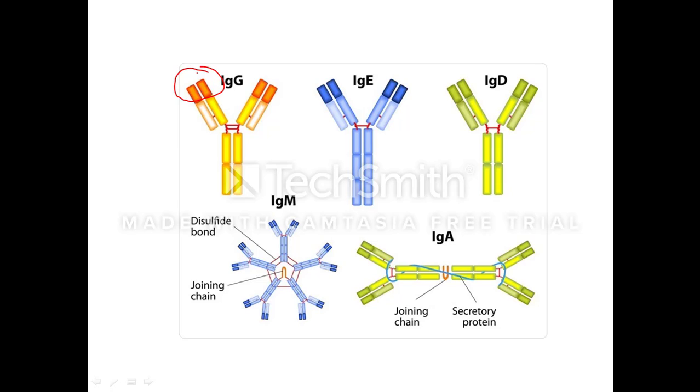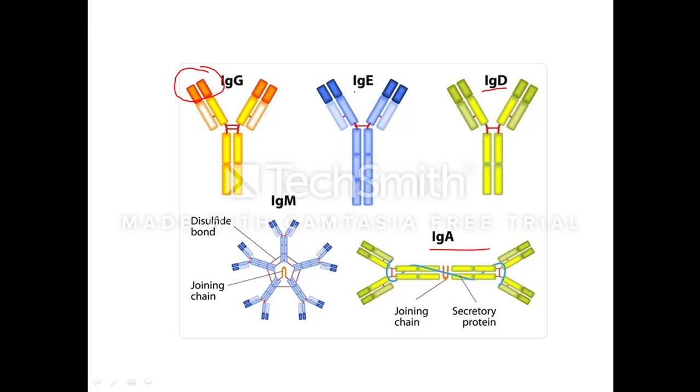In the heavy chain, there are five types. They are IgA, that is, if the heavy chain is made up of the alpha chain, it is called IgA antibody. If the heavy chain is made up of the delta type, then it is called IgD antibody.